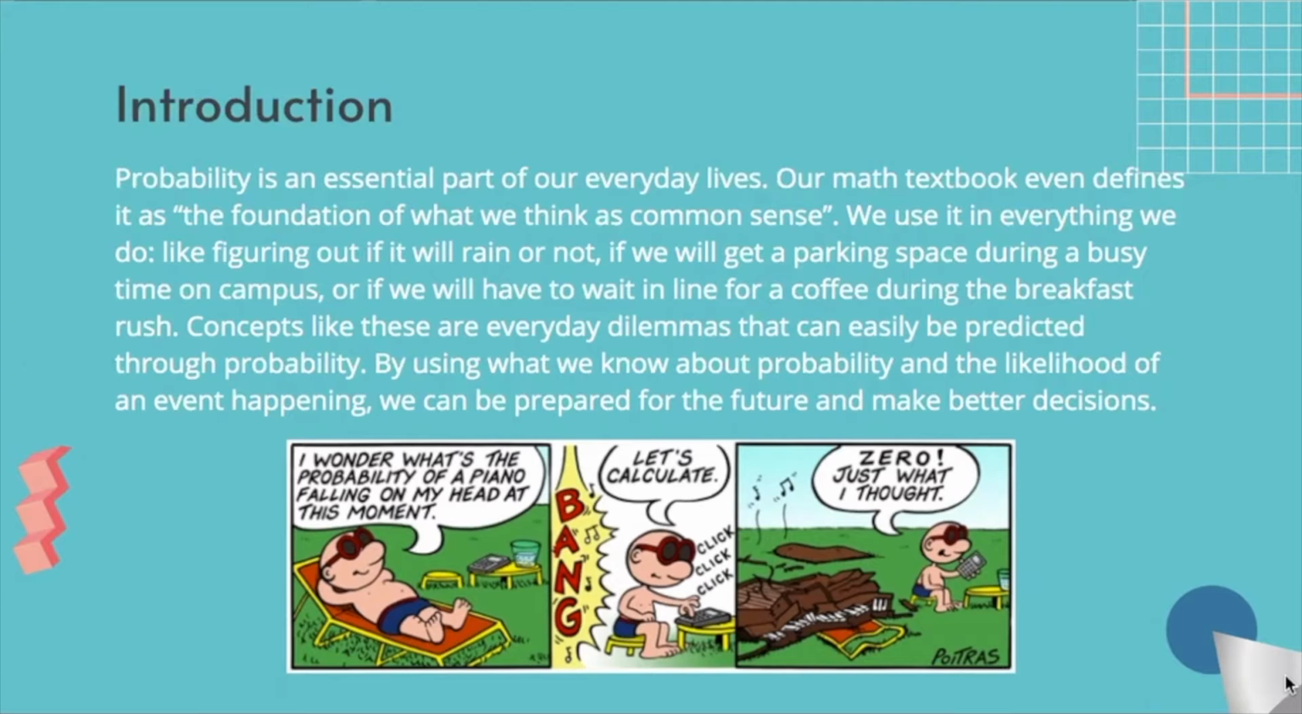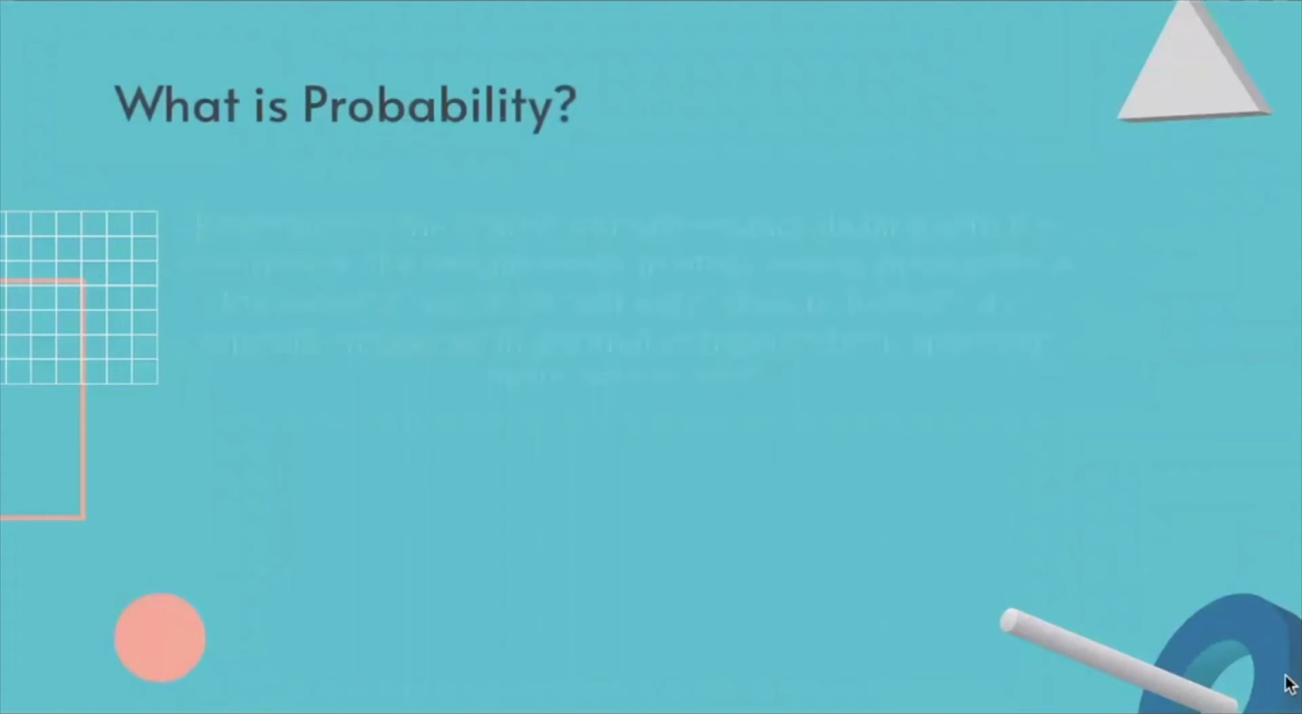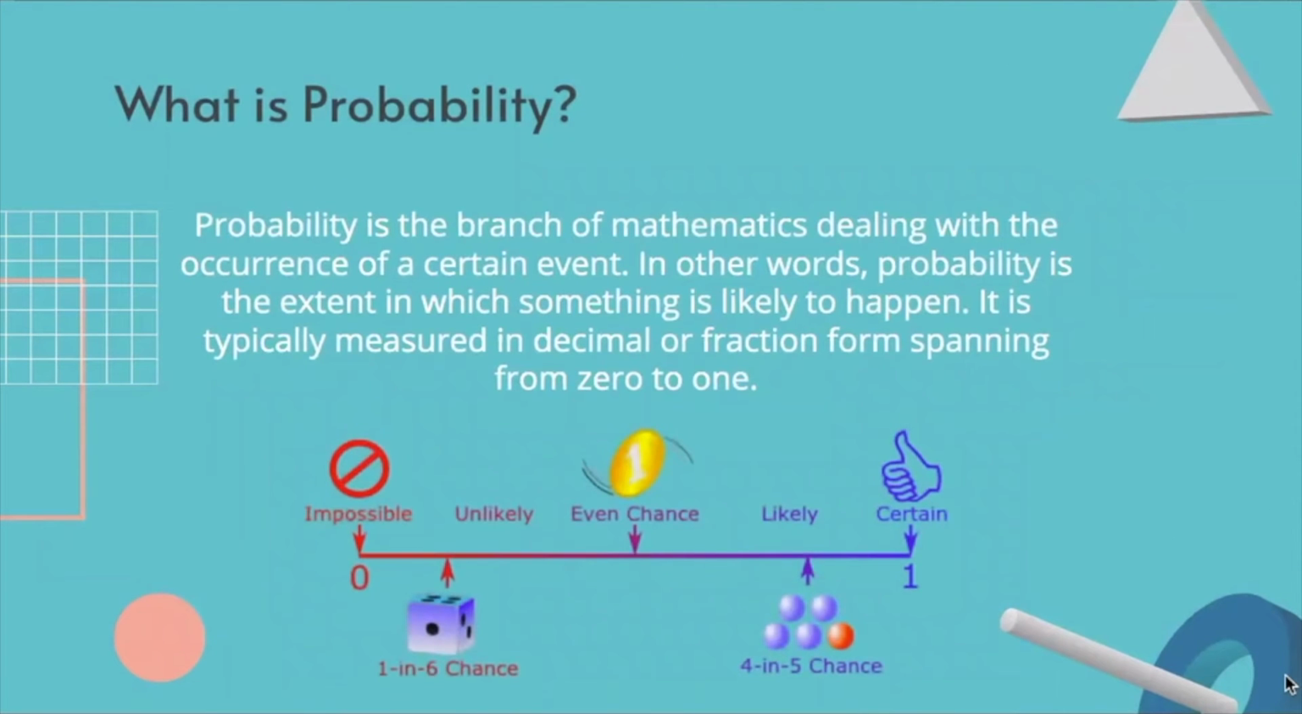By using what we know about probability and the likelihood of an event happening, we can be prepared for the future and make better decisions. So, what is probability? Probability is the branch of mathematics dealing with the occurrence of a certain event. In other words, probability is the extent to which something is likely to happen. It is typically measured in decimal or fraction form spanning from 0 to 1.